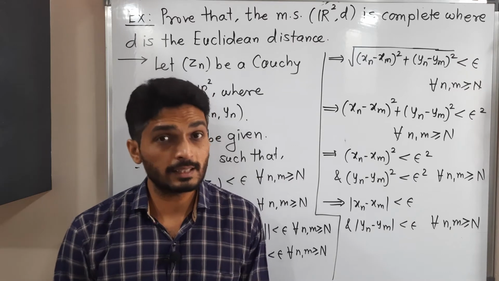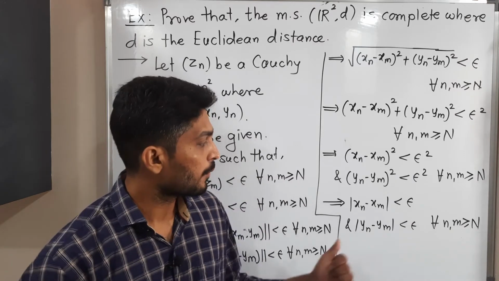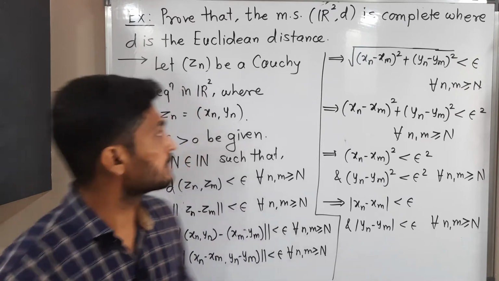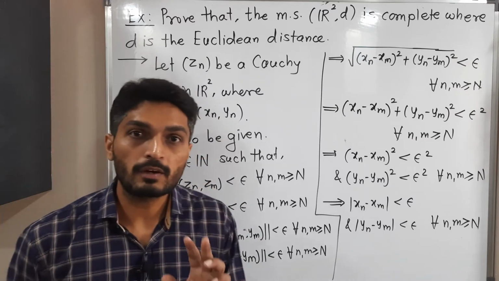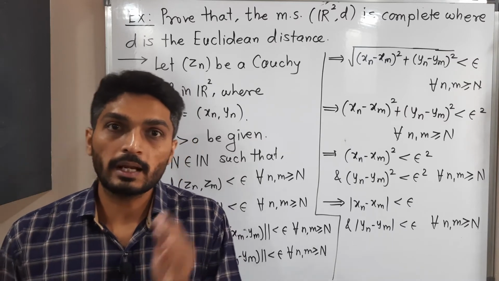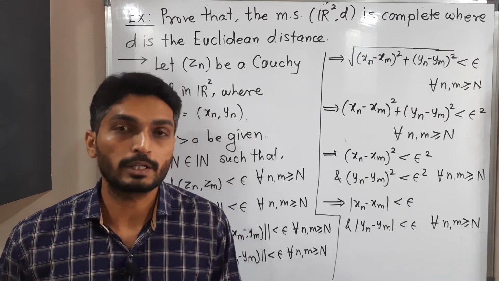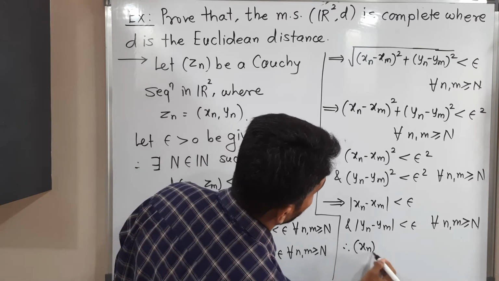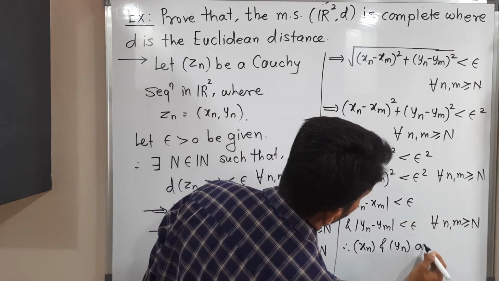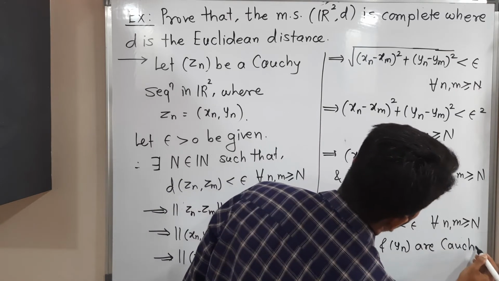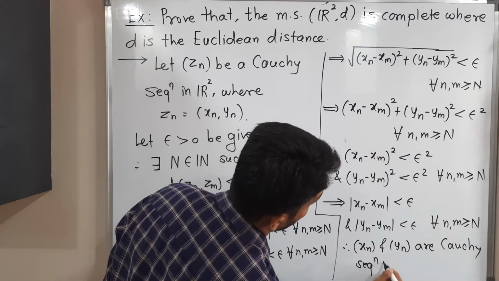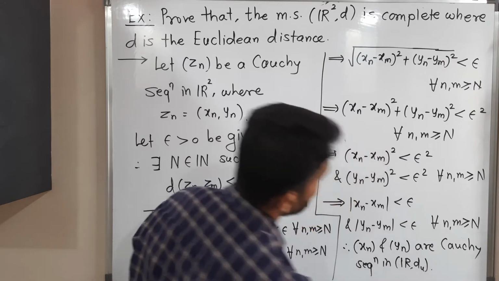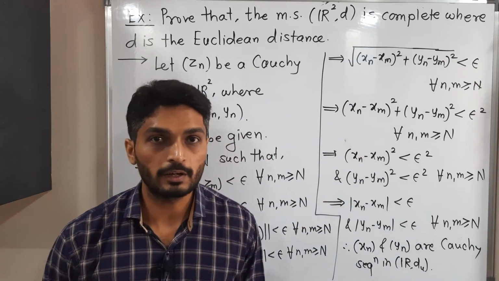So therefore xn is a Cauchy sequence as well as yn is also a Cauchy sequence, but both are Cauchy in R. See, actually (xn, yn) is an element of R2, but xn is a real number as well as yn is also a real number for a particular n. So therefore I can say xn and yn are Cauchy sequences in R with the usual distance du, right?